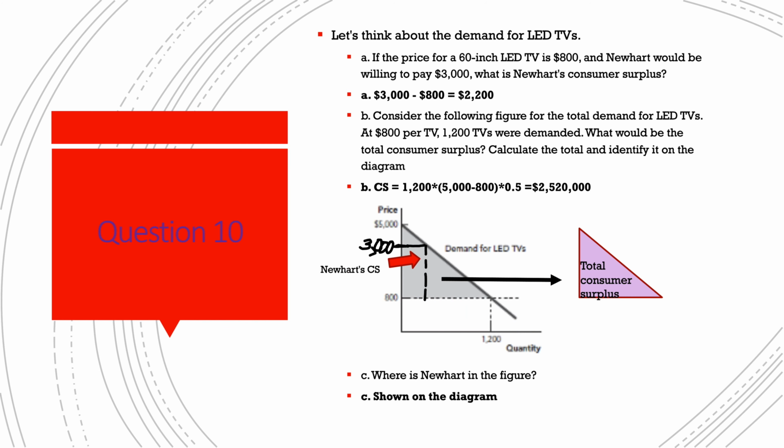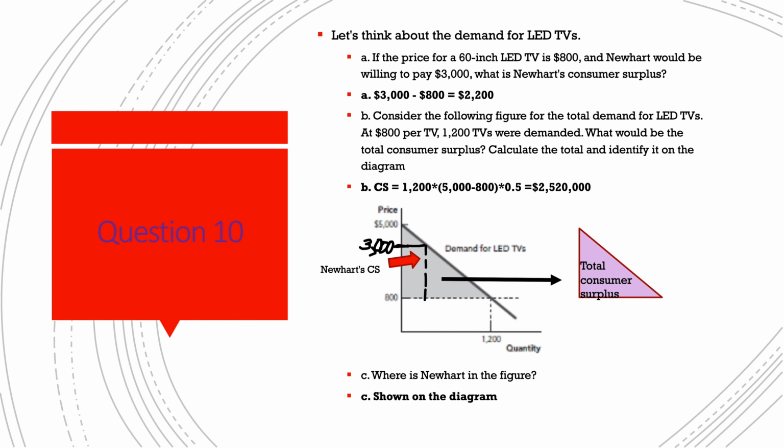Now let's look at question 10, where we are given the demand for LED TVs. For question A, we're told that the actual price for the TV is $800 and Newhart is actually willing to pay $3,000. We want to find his consumer surplus. In this case, we would simply subtract $800 from $3,000 and that would give us $2,200.